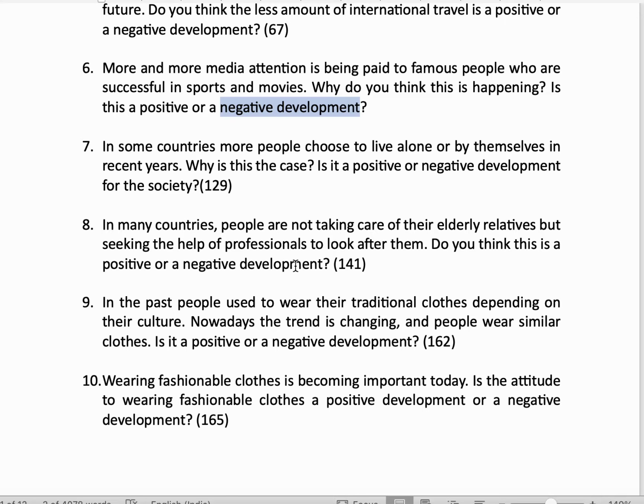In many countries, people are not taking care of their elderly relatives but seeking the help of professionals to look after them. Do you think this is a positive or negative development?